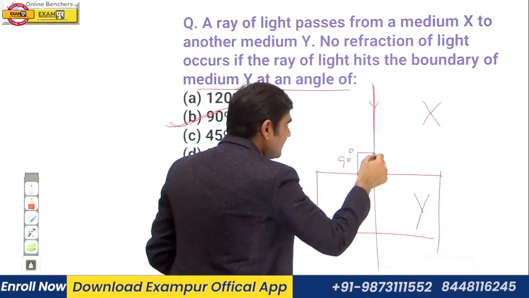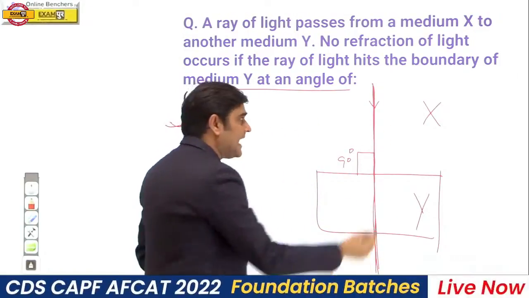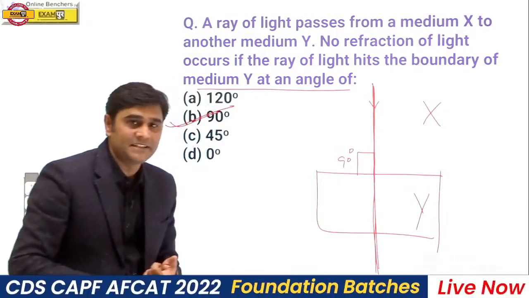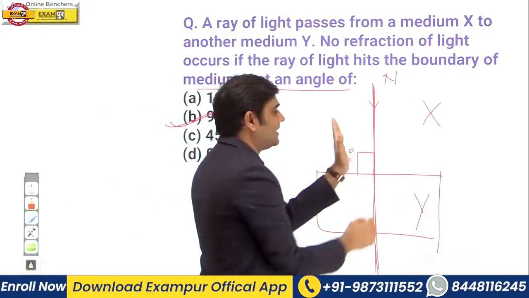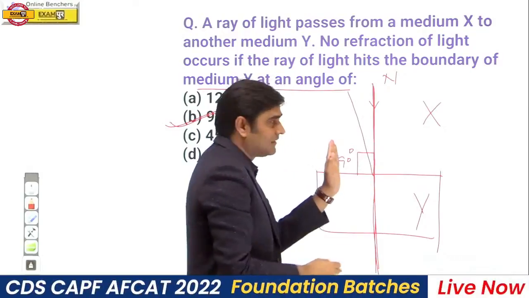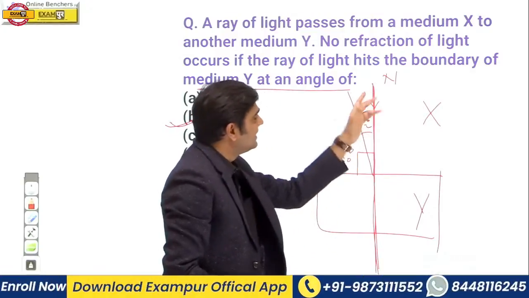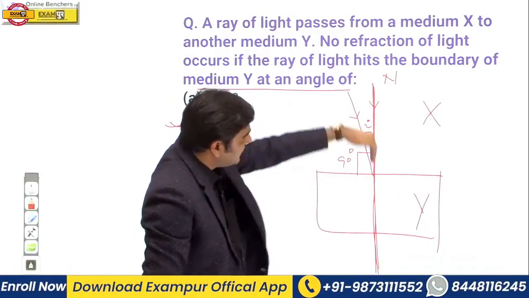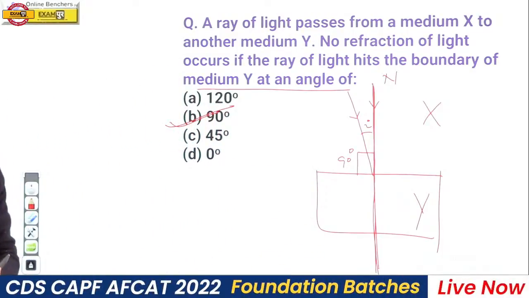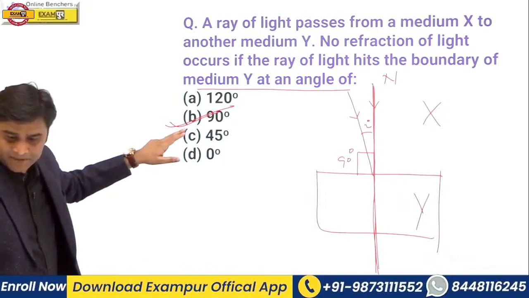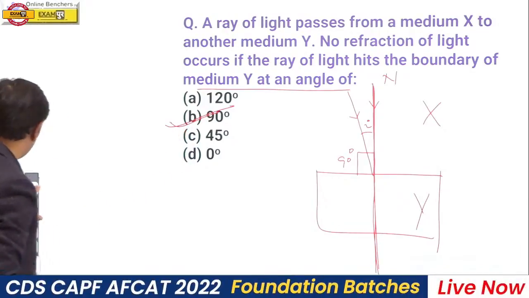Suppose this is the incident ray, and in this situation the angle of incidence will be 0. What is the angle of incidence? This is the normal and incident ray. So the angle between normal and incident ray is called I. So when a light ray is incident normally on a glass slab, in this situation I will be 0, so R will be 0. I hope it is clear. Okay. So the right answer should be B. Very important. Very good. Deepak, Kanchan, Prashant. Absolutely right.